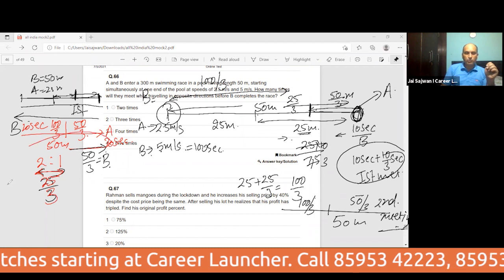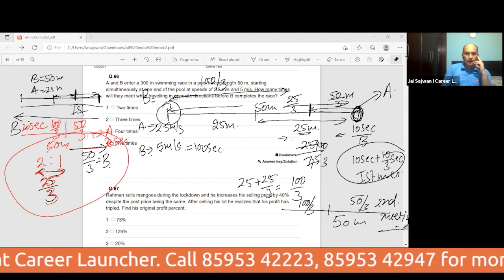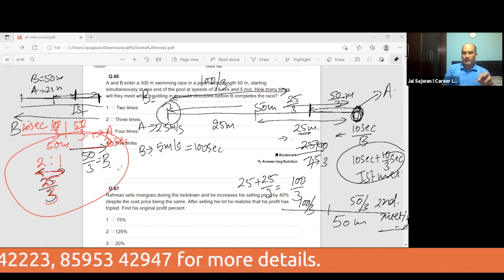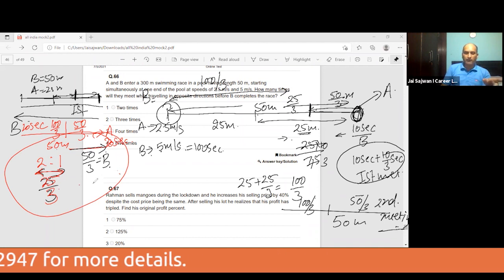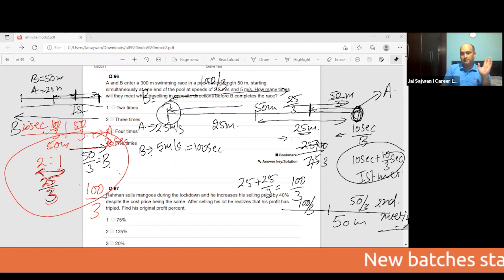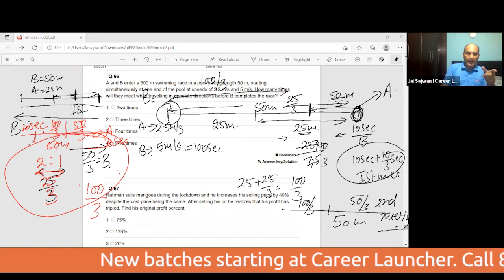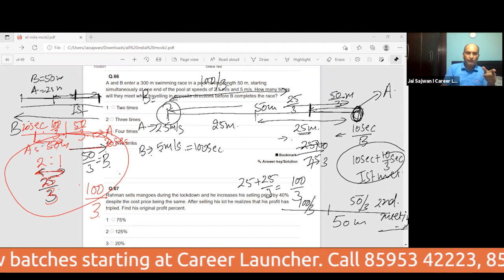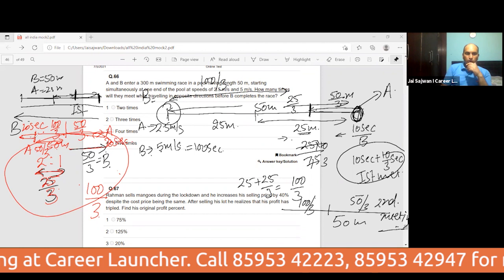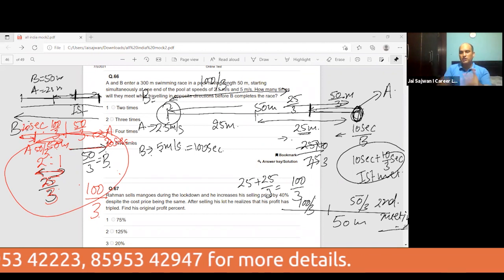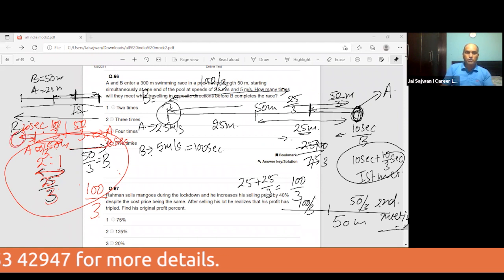When B travels this, this is another combination. 100 by 3, 25 by 3 is covered by this, and 50 by 3 is covered. B will again travel 50 by 3 back, so he has traveled 100 by 3. A is here, having traveled 50 by 3. Now 50 by 3 more is left. He will also meet here. But they said to count only when they are moving in opposite directions. Here they are going to meet.